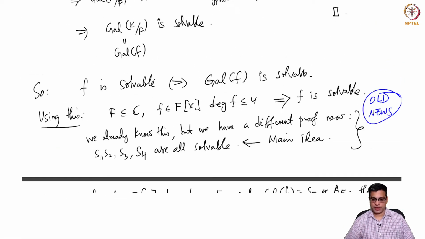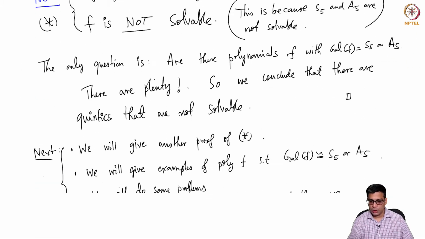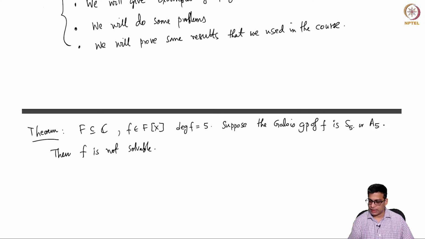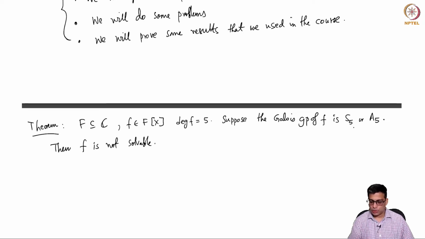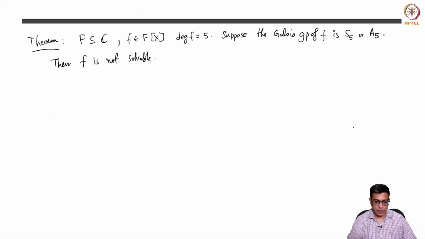Remember, we did prove this because f is solvable if and only if the Galois group is solvable, and the Galois group is by hypothesis either S5 or A5, so it's not solvable by group theoretic arguments, so f itself is not solvable. But here I don't want to introduce solvable groups. This is a self-contained proof that will work only using that A5 is simple. So basically that is the only thing we need. Okay, so let's start the proof.